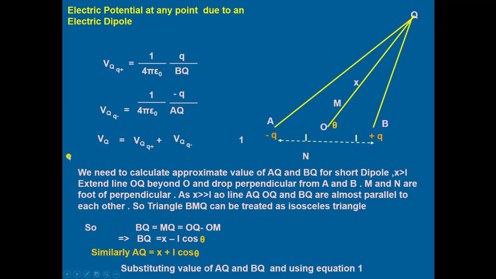Then we come to our topic, that is electric potential at any point due to the electric dipole. Similarly, we take the electric dipole having length 2L.